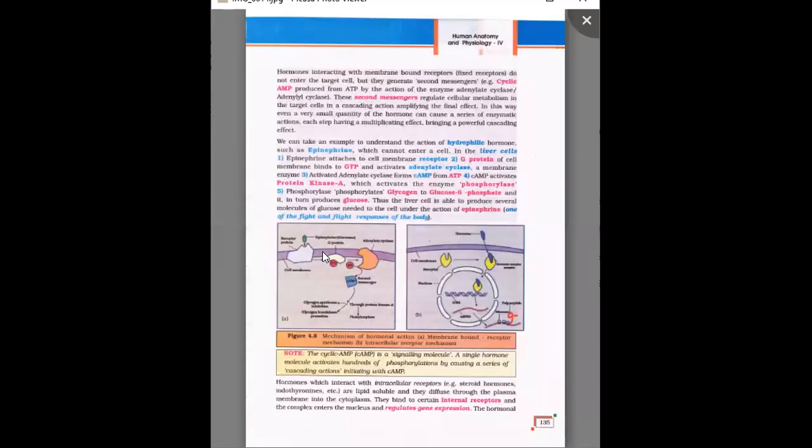Here you can see two different cases. The first box has the hormone receptor present above the cell membrane, isn't it? Then in the second box, you can see the hormone receptor present inside the cell. So what makes the difference? Those having hormone receptors inside the cell are fat soluble hormones, which can enter the cell membrane. Those having hormone receptors above the cell membrane are water soluble hormones, which cannot enter the cell.